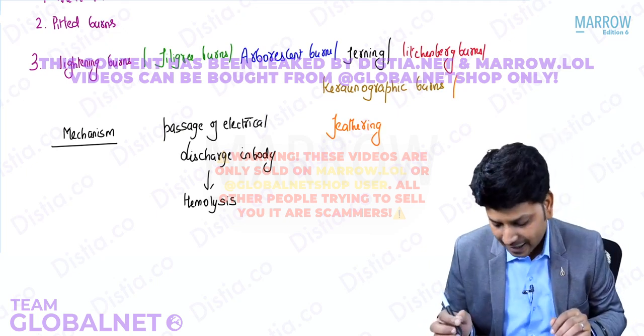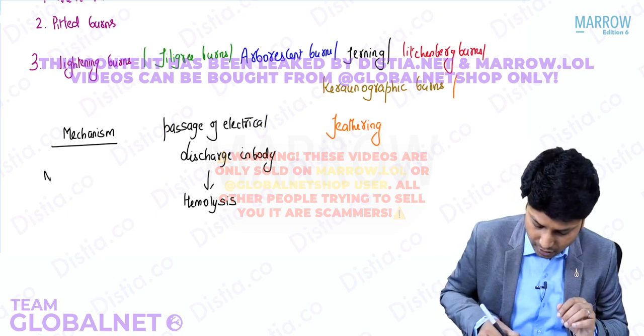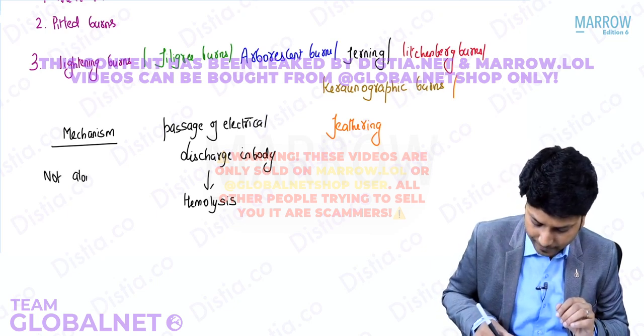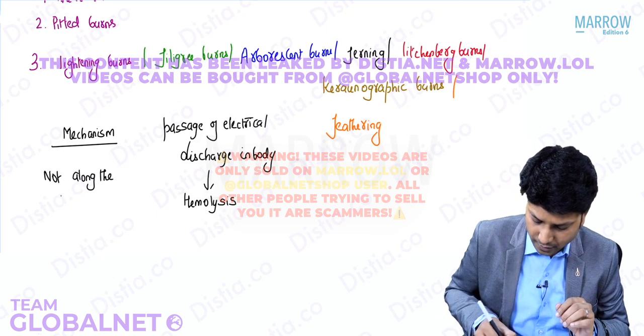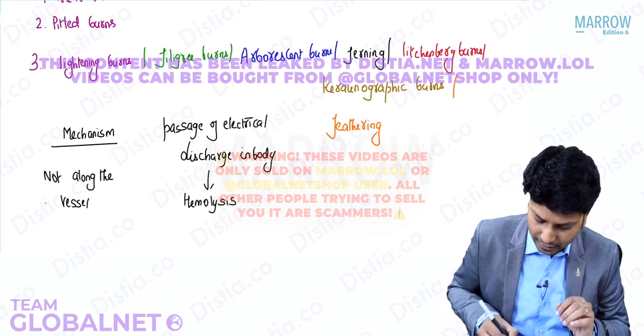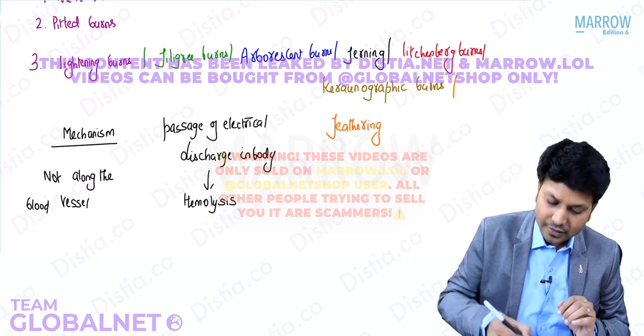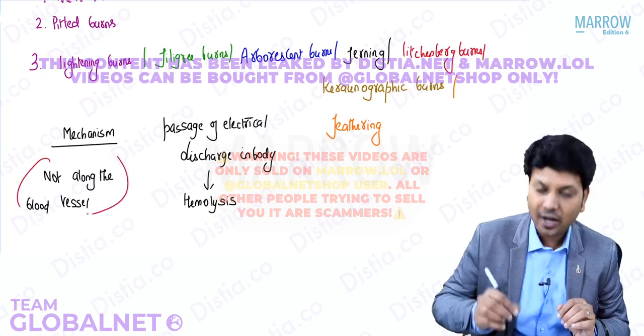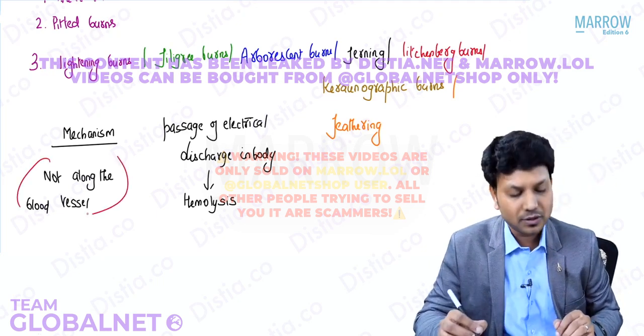So basically, it is not along the blood vessel. That's what you need to know, right? If it is along the blood vessel, then it has to be marbling. This one, filigree burn, is not along the blood vessel.